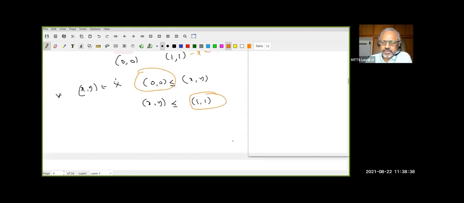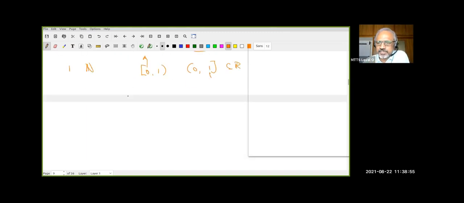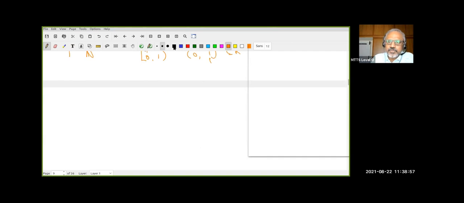How many of you understand now? Yeah, okay. So in N, we saw there is only one special element. For example, if I take [0, 1), 0 is a special element. Whereas if I take (0, 1], these are subsets of R with the standard order relation, then 1 is a special element. So what would you like to call these special elements? Can somebody come up with a word?